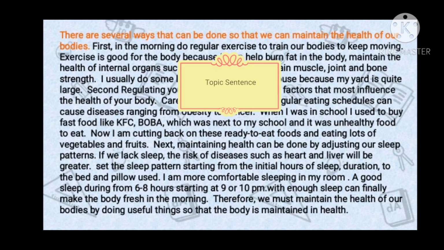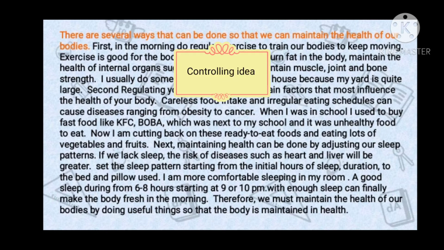The topic sentence in this paragraph is: there are several ways that can be done so that we can maintain the health of our bodies. Besides that, we also have to know about the controlling idea of this paragraph, and the controlling idea is how to maintain a healthy body. Because this paragraph describes several ways you can do to maintain a healthy body and the importance of health for the body.